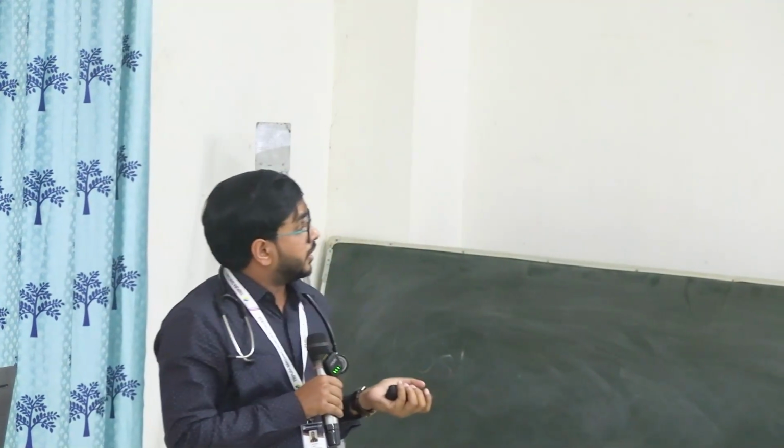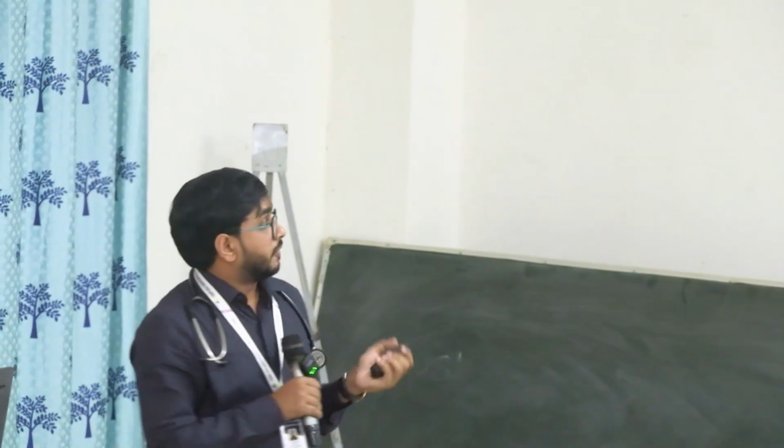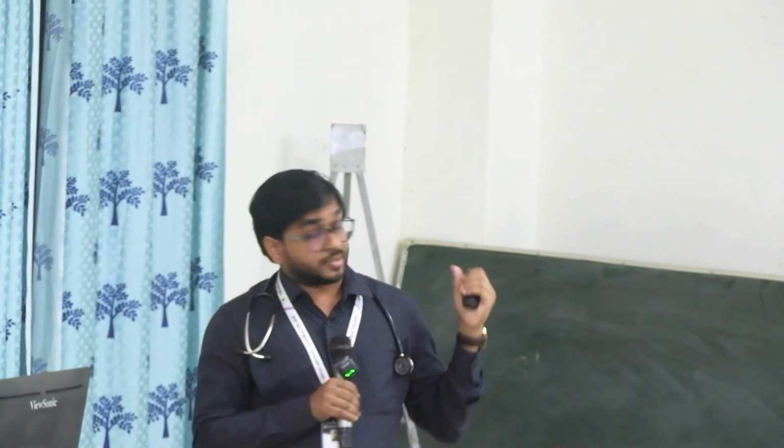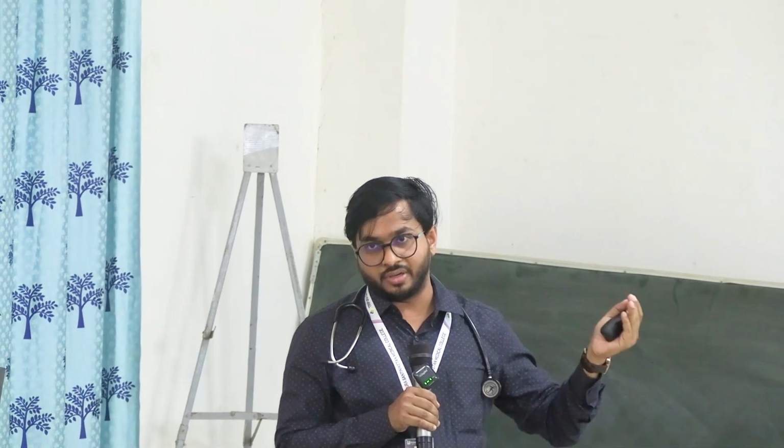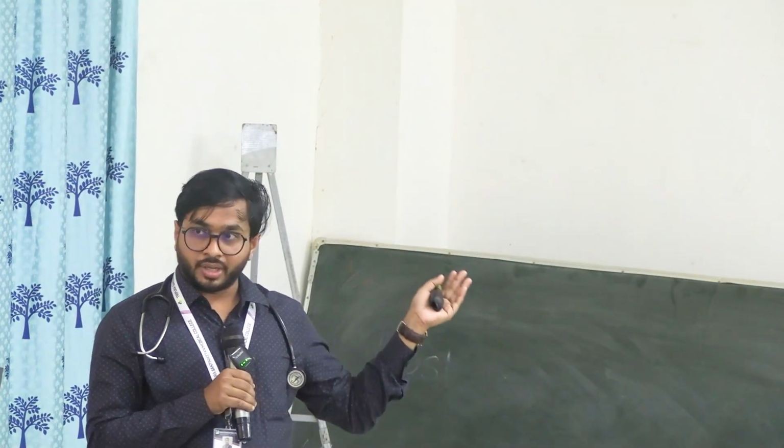Then we have anti-diabetic medication. A first line drug like metformin. It is one of the best anti-aging drugs. Any patient who comes to you, we prefer this medicine. First of all, in any blood sugar like HbA1c 7, PP more than 200, the first drug we prefer is metformin. That is a very good drug, first line drug and anti-aging drug.